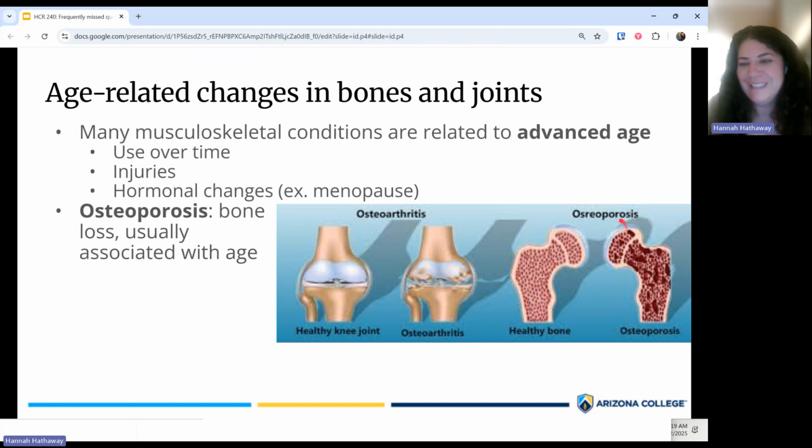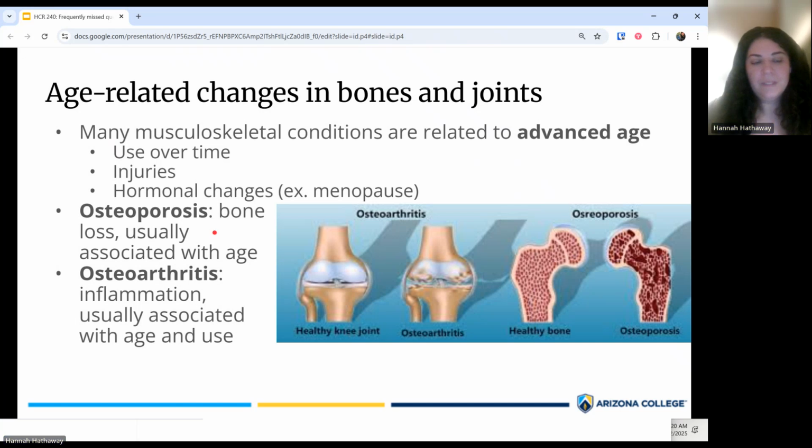Sorry, I just realized that this picture has a typo on it. Let's say osteoporosis. So osteoporosis would be bone loss. And once again, this is usually associated with age. This is more severe than osteopenia. So osteopenia is low bone density. Osteoporosis would be like it has really become very severe, that decrease in the bone density.